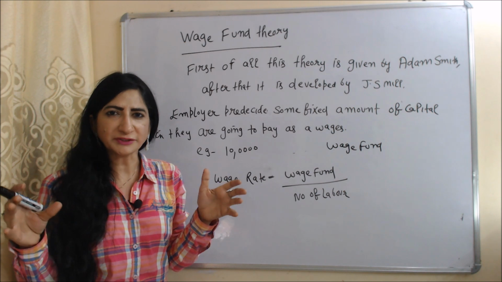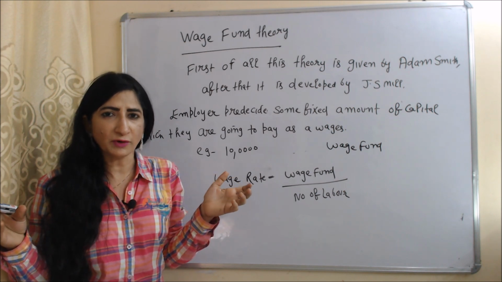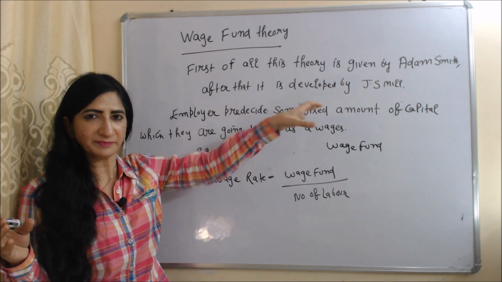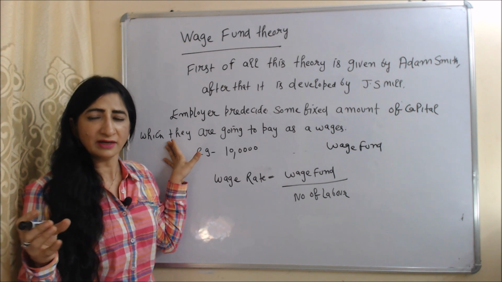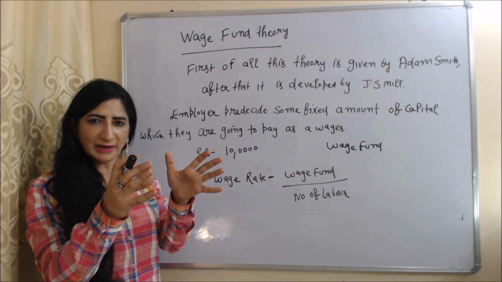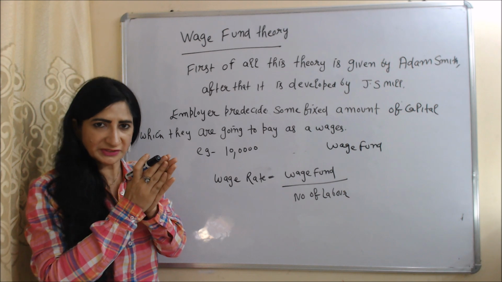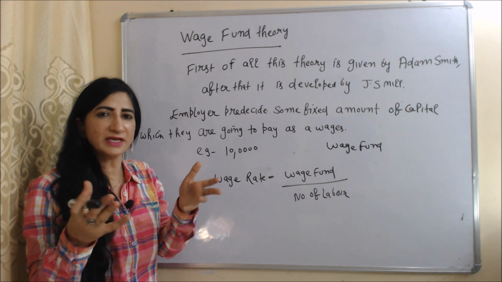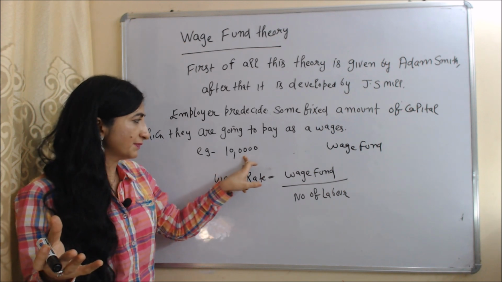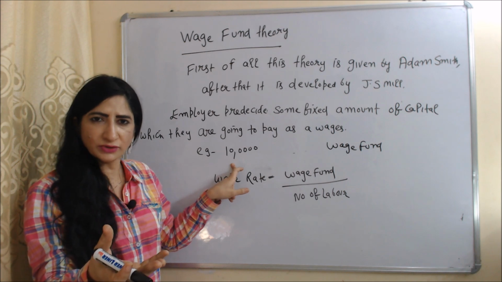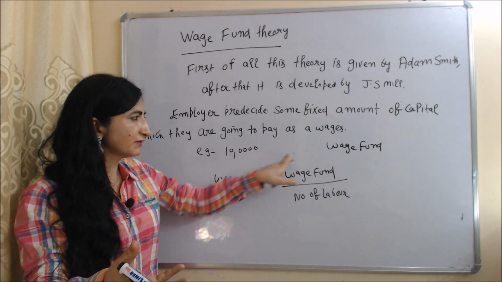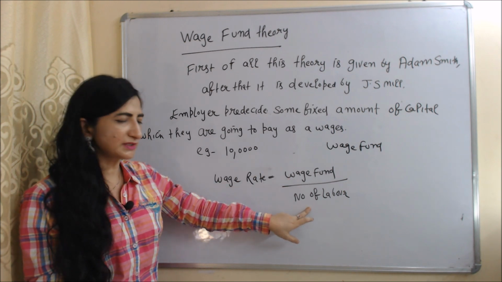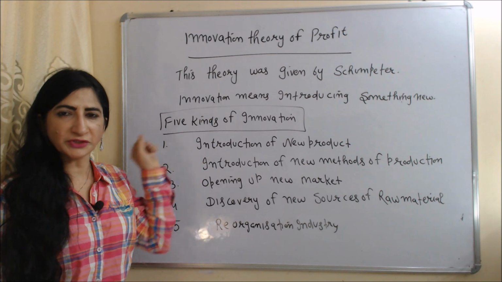Now we are going to talk about the wage fund theory. This theory was first propounded by Adam Smith. After that, this theory was developed by J.S. Mill. According to this theory, the employer pre-decides some fixed amount of capital which they are going to pay as wages. For example, the employer decides 1 lakh they are going to pay as wages. This 1 lakh will be called the wage fund, and we can calculate the wage rate when we divide the wage fund by the number of laborers.